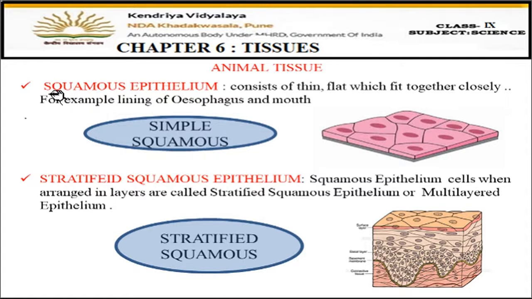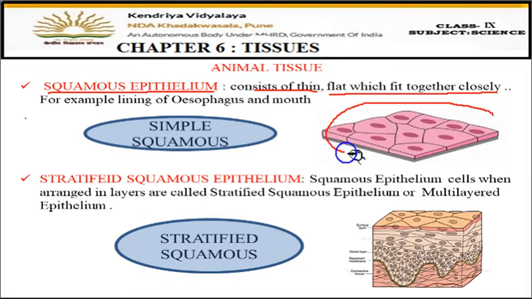So the first type is squamous epithelium. Now, this squamous epithelium consists of thin, flat cells which fit together closely. Now, this is the diagram. You can see here that the cells are very thin, they are flat cells, and they are very tightly packed together. Such types of epithelial tissue are called squamous epithelium tissue. And you can see here they are one layer only, one-layered cells. Fine. So, they are called squamous epithelium.